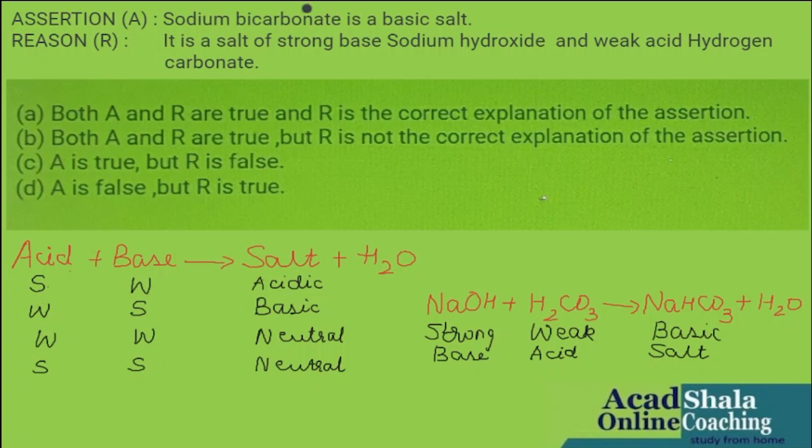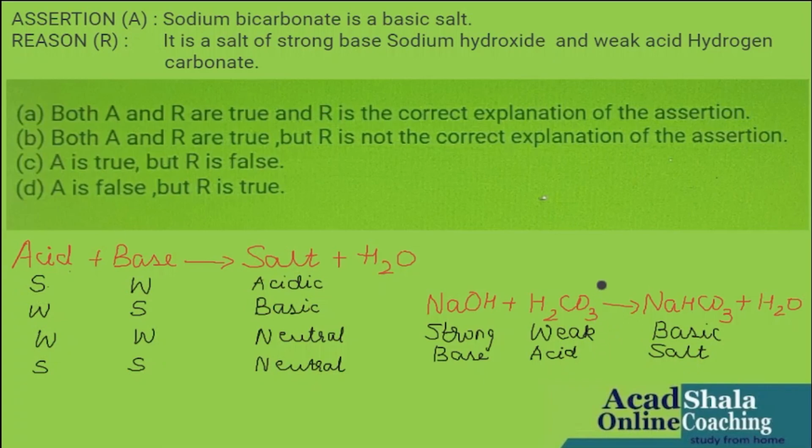They are telling us sodium bicarbonate, so the product formation will be NaHCO3, which is indicated in the statement. And they have also told us that it is a basic salt. But how do we know it will be a basic salt? Because it is from a strong base and a weak acid, so of course the salt formed will be a basic salt.